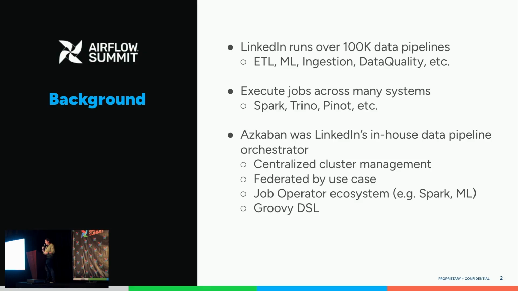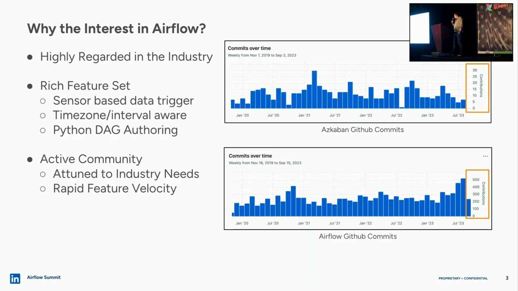And to touch briefly on how job authoring, or DAG authoring rather, is done in Azkaban, Azkaban uses this job operator plugin concept. So these plugins are kind of similar to operators in Airflow, but a little bit different. And these were vended out as plugins. They were owned by the downstream team. So in the case of Spark, for example, they would own this operator plugin, and it would be responsible for dispatching jobs into Spark. Users would then use these job operators within their DAG, same way they do in Airflow, mix and match, using a Groovy-based DSL. So why the interest in Airflow?